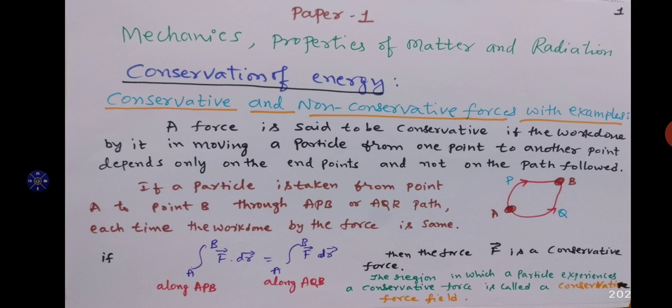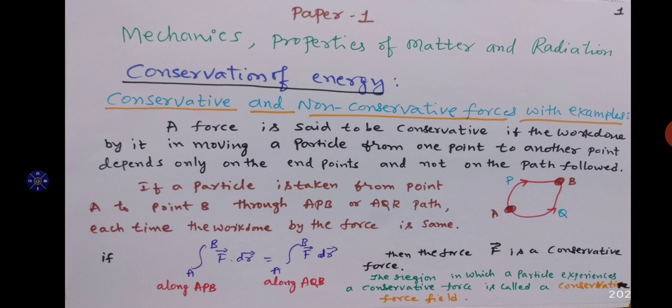The particle moves from A along path Q to reach point B. So there are 2 paths here: one is APB and the other is AQB.